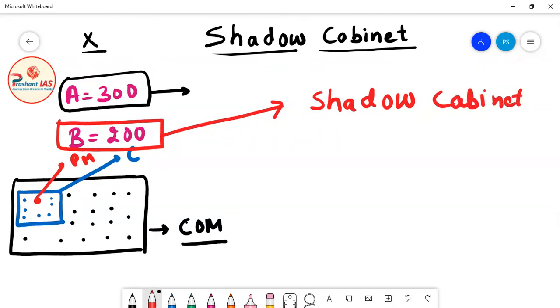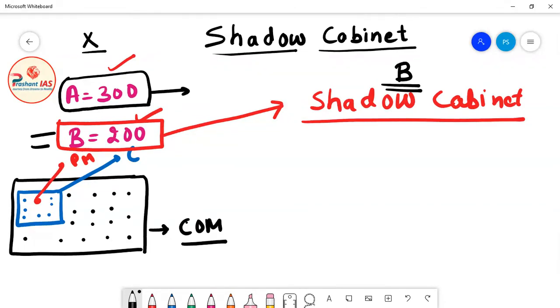Definitely there are two political parties, so one political party will form the government and one political party will form the shadow cabinet. The political party which gets absolute majority will form the government, and the party which does not get the majority will form the shadow cabinet. Here political party B did not get absolute majority in Lok Sabha, or in simple words, political party B lost the elections. This is layman language. So political party B will form the shadow cabinet.